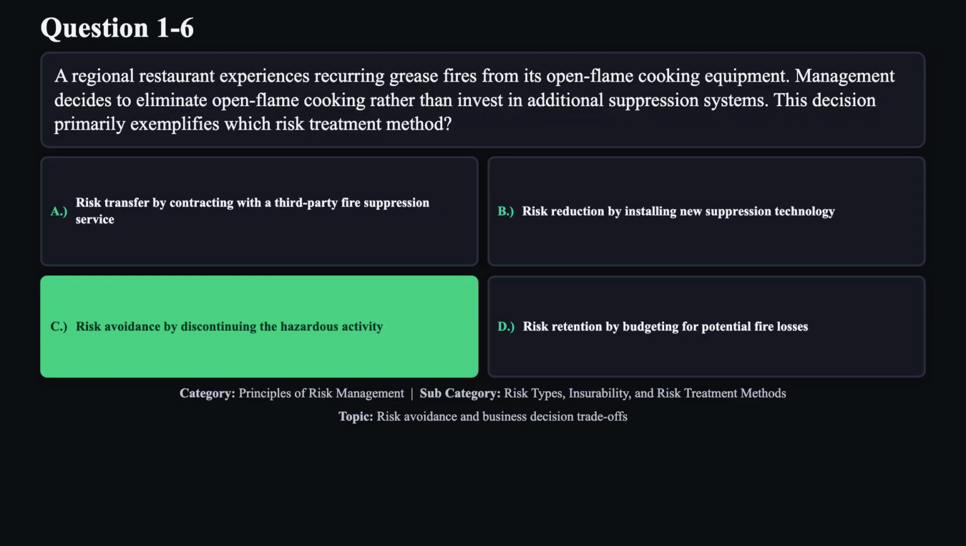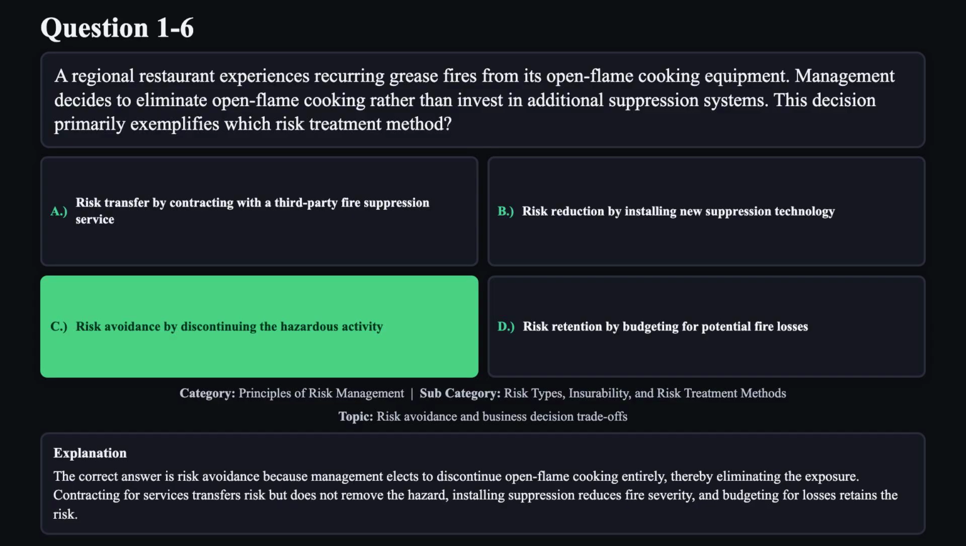The correct answer is C. The correct answer is risk avoidance because management elects to discontinue open flame cooking entirely, thereby eliminating the exposure. Contracting for services transfers risk but does not remove the hazard. Installing suppression reduces fire severity, and budgeting for losses retains the risk.